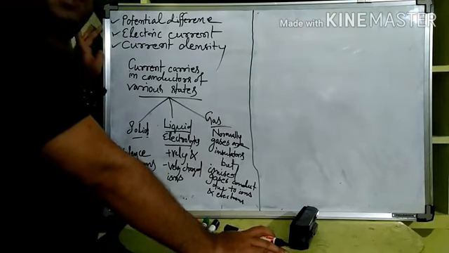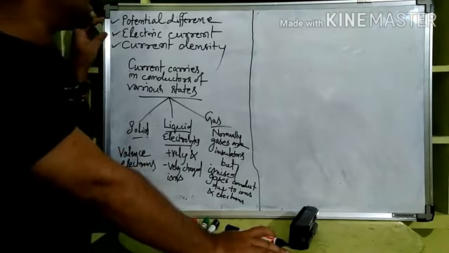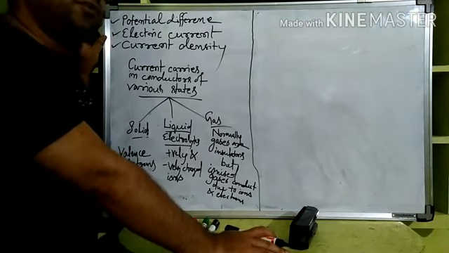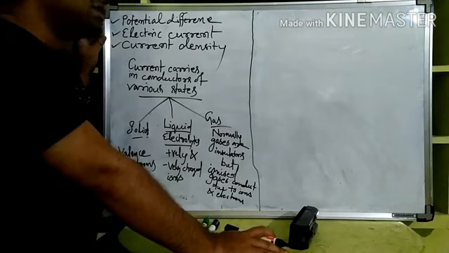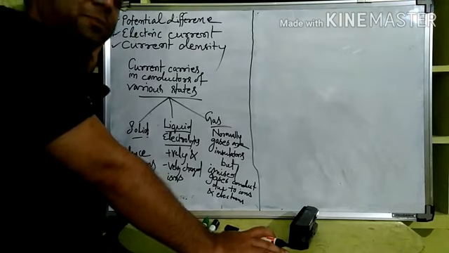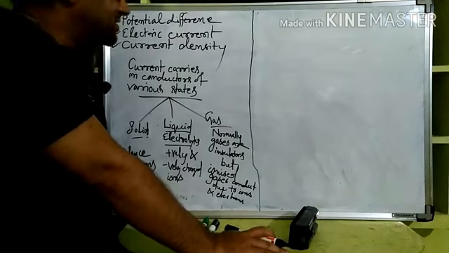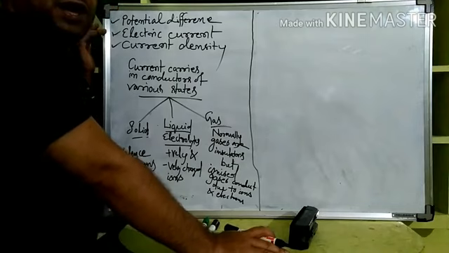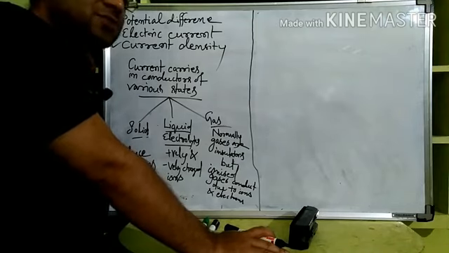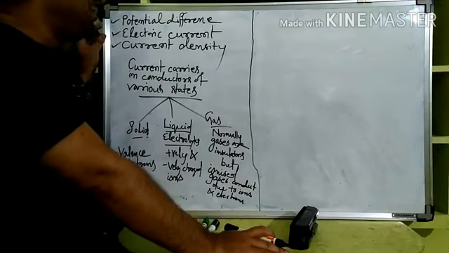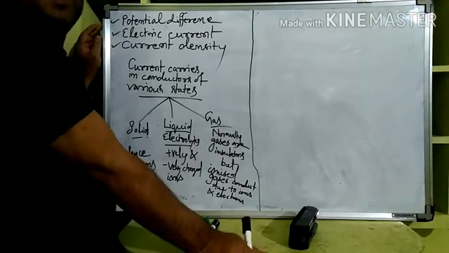We will use potential difference and electric current very frequently, in every numerical. It is possible that we give the correct answers, but still there will be doubt in our mind about these things.